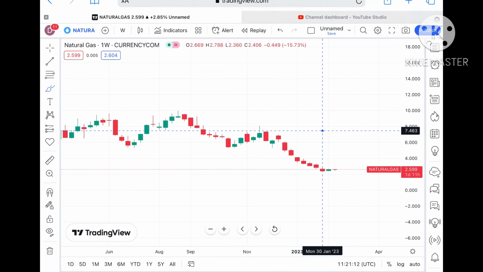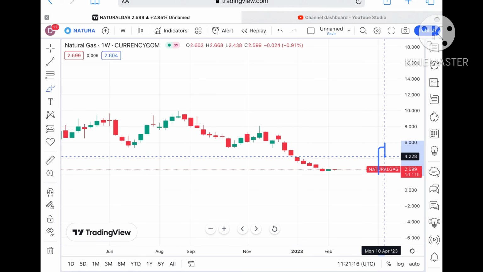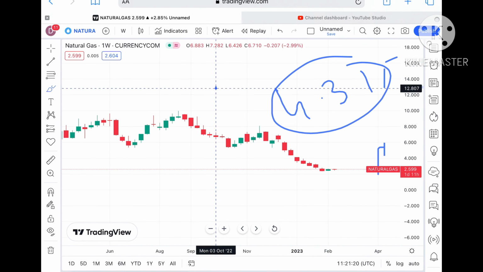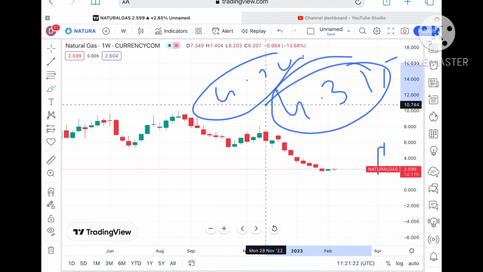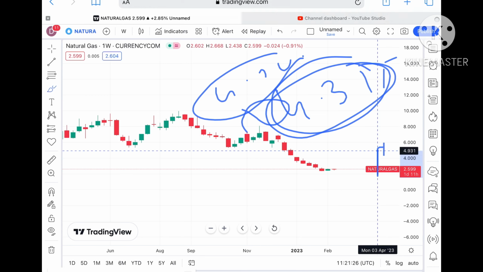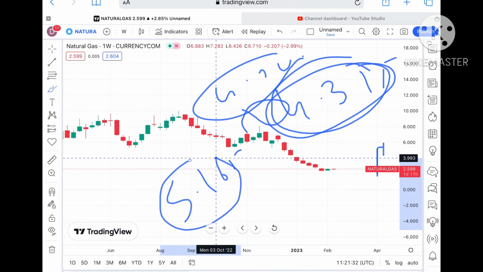Okay, once the price sustains 4.087, then we can see it can fill this particular gap, because there is a gap theory, as you can see, 4.315. After touching a level of $4.065, we can see a level of 4.315, because this gap theory will be formed, and a probability is there. We can see it can touch a level of 5.165